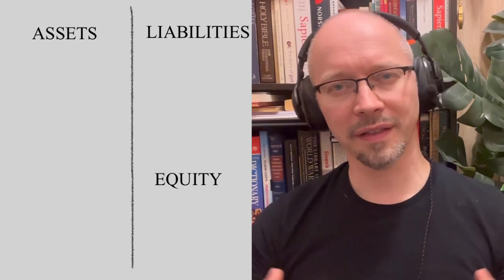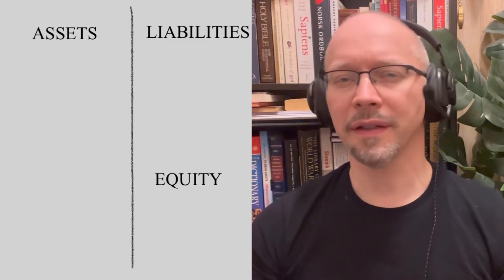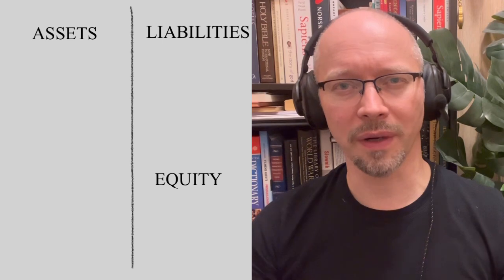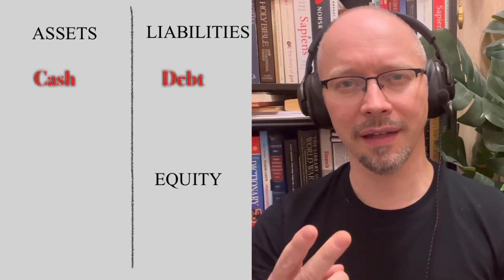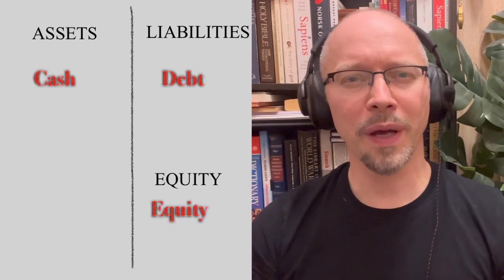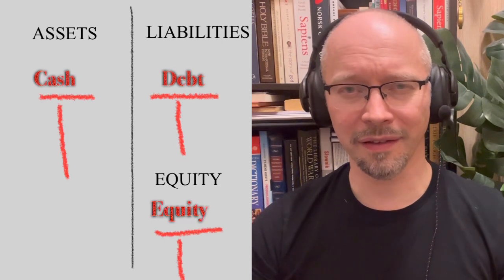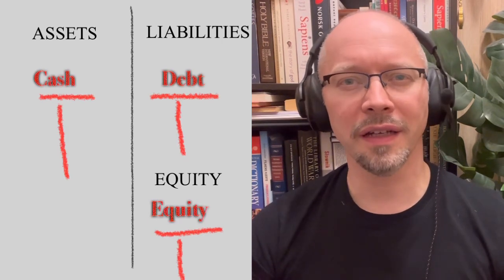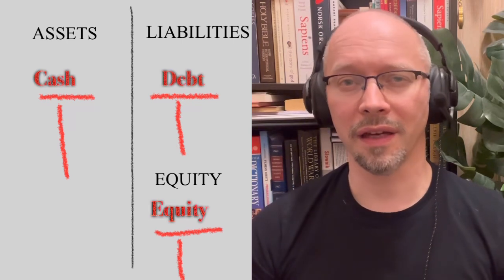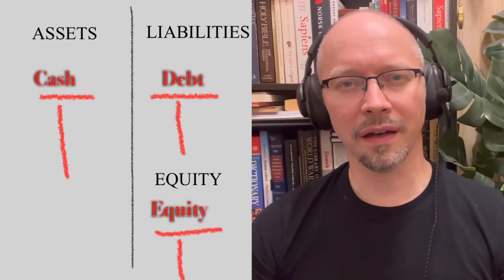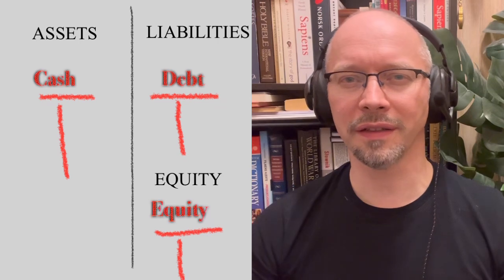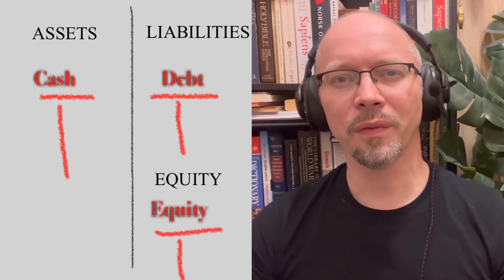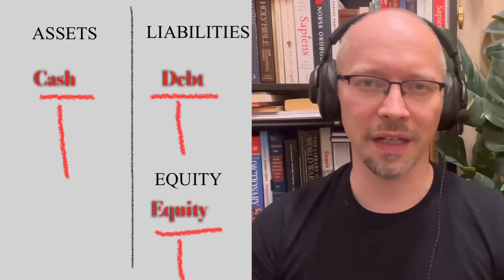Now let's create some accounts. You can have as many as you like. We'll start with just three basic ones: cash, debt, and equity. Draw a big T for each. This is called a T account. The left side is the debit side and the right side is the credit side. In asset accounts, we record increases on the debit side. In liability and equity accounts, we record increases on the credit side.